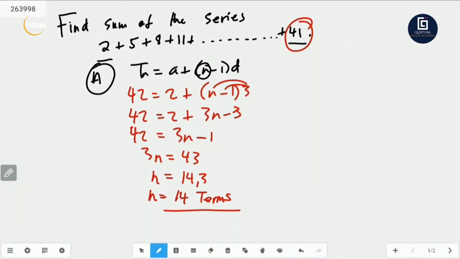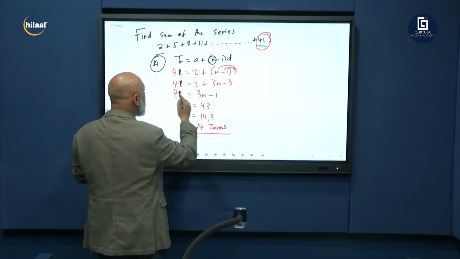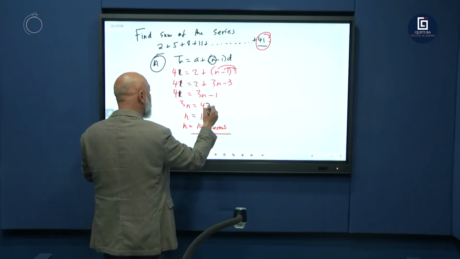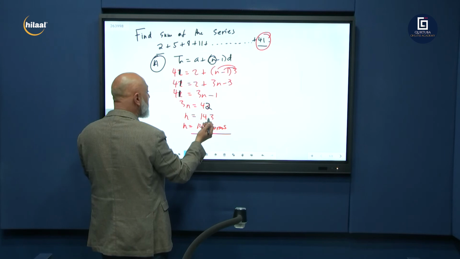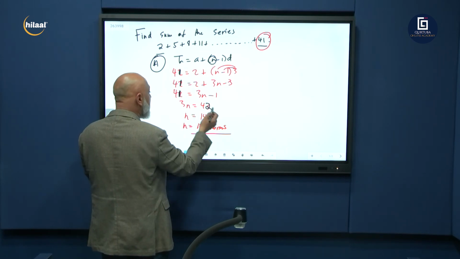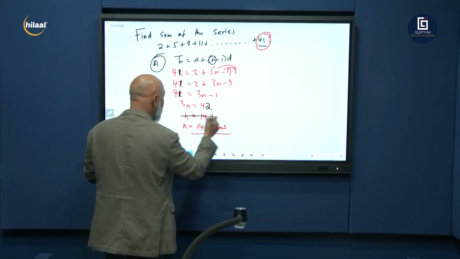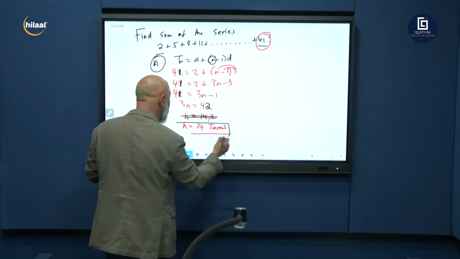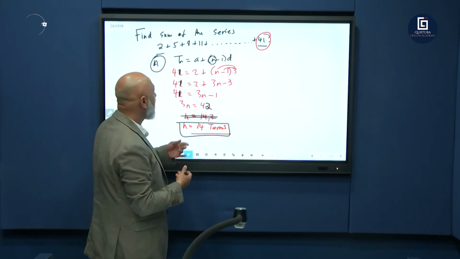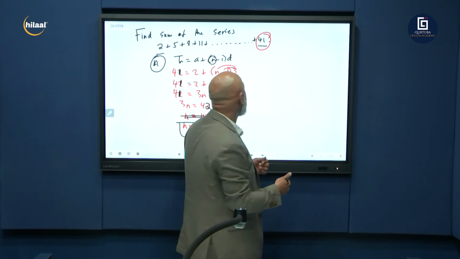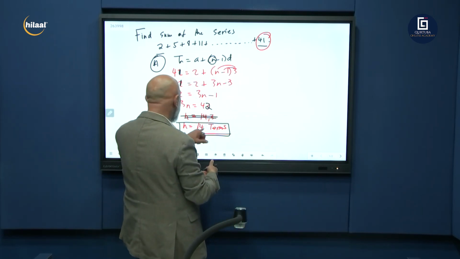Because if I put 41 there, then 3n will equal 41 plus 1, which is 42. That will work out even better. Then n is equal to 42 divided by 3, which is 14 on the dot. So n is equal to 14 terms. Now it works out. So just change that: instead of 42, put 41. So we've got n is equal to 14.